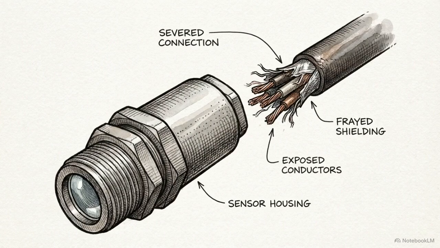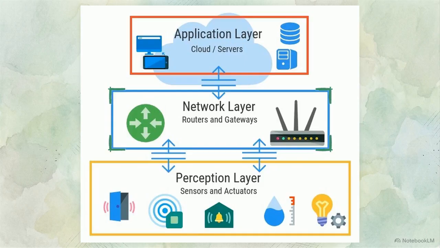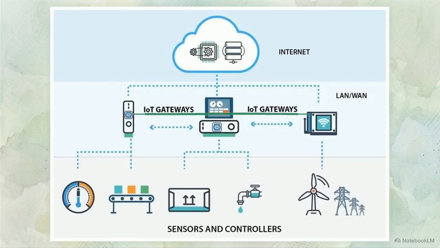A sensor logging 1,000 data points a second is useless if it has no way to transmit that volume of information up the chain. That data must pass through the middle tier, the network layer. This schematic shows IoT gateways serving as aggregators. They collect localized sensor readings from the perception layer before pushing them toward wider networks.